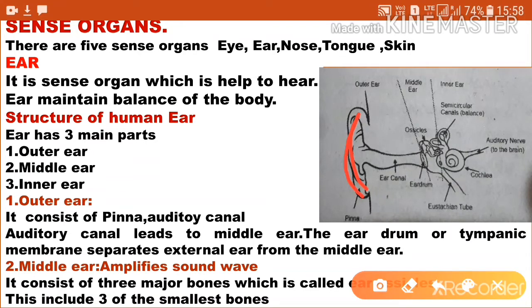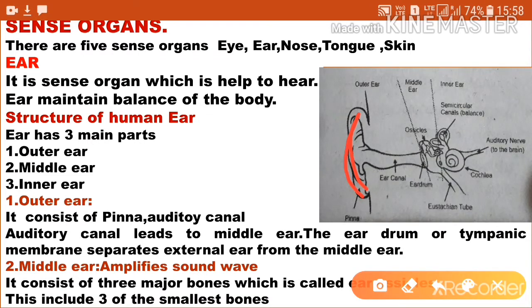Next is the eardrum or tympanic membrane. It is a boundary between the outer ear and the middle ear. Okay, the outer ear consists of the pinna, auditory canal, and tympanic membrane or eardrum. And the eardrum or tympanic membrane separates the external ear from the middle ear.